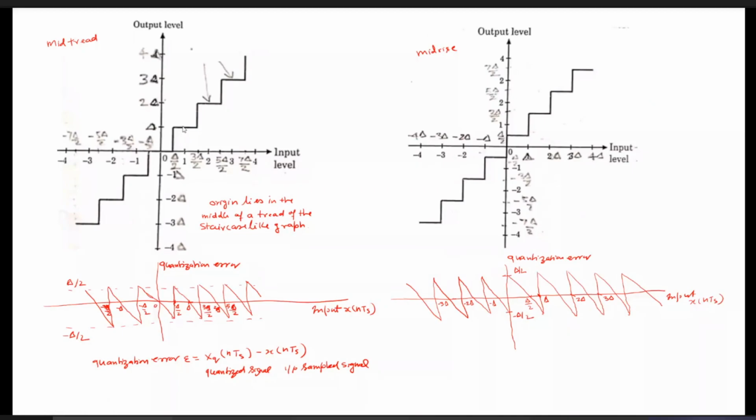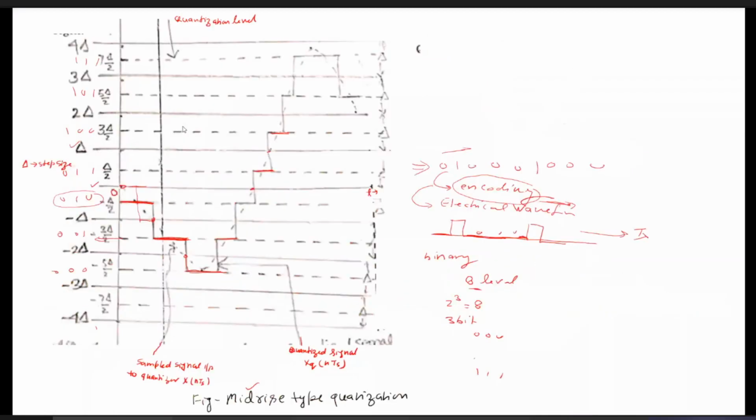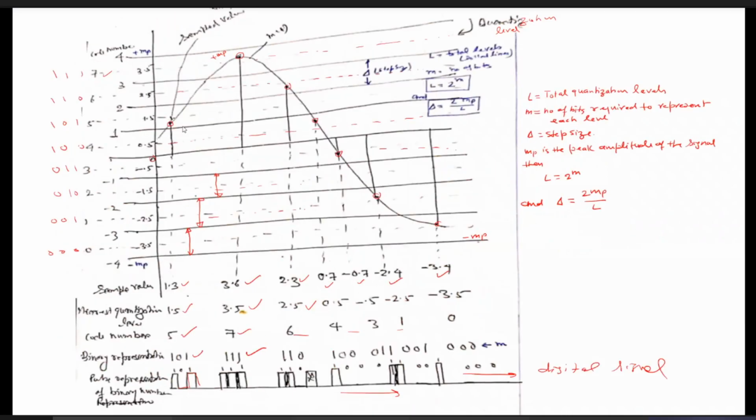Now, because of this quantization process and these approximations, as you can see in this graph, the actual sample value is 1.3, whereas in the quantization process we have approximated it by 1.5.